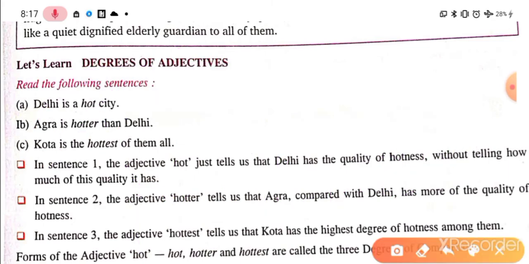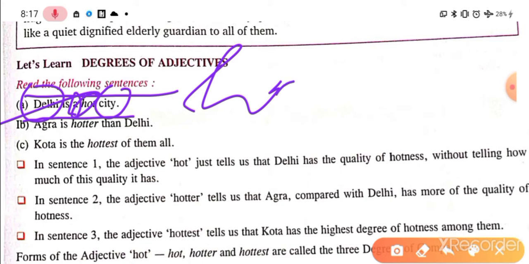See here, let's have the examples. Read the following sentence. Delhi is a hot city. First of all, find the adjective. Where is the adjective? Delhi is a noun, city is a noun, is is a helping verb, a is an article, hot. So here hot is an adjective, right?